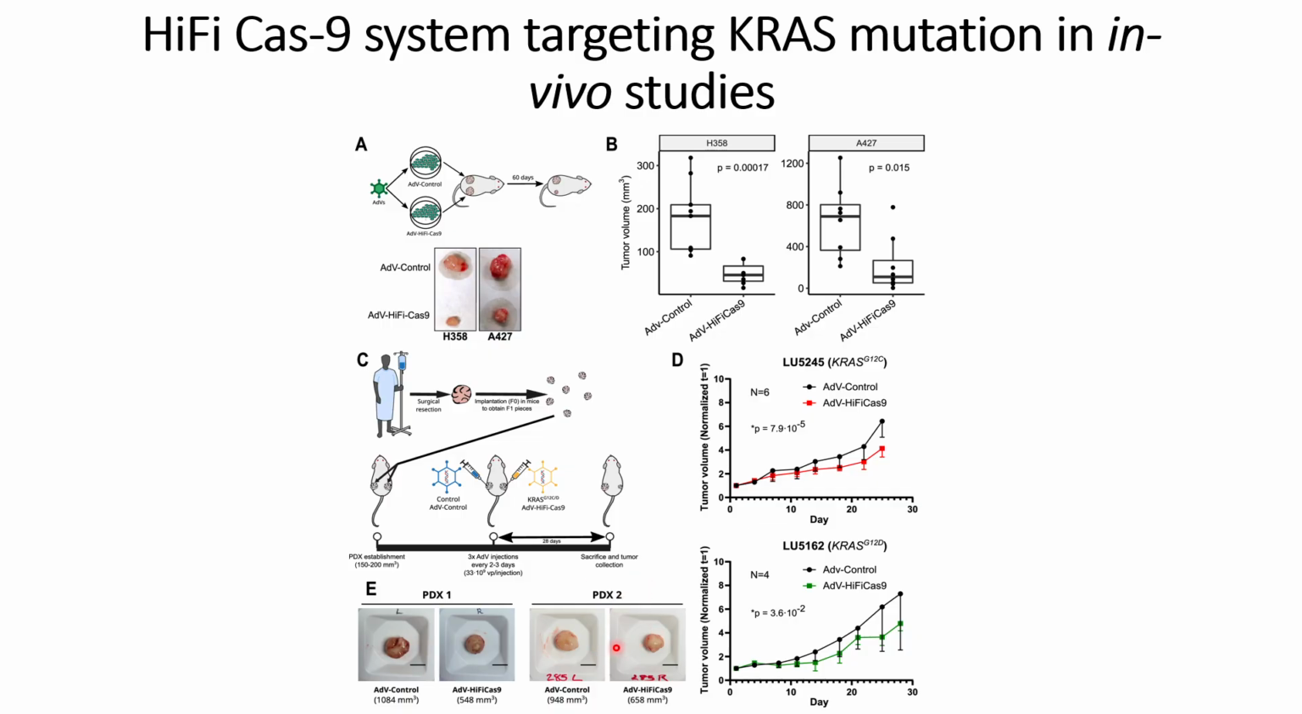And the results become quite evident when they did the quantification analysis, where we can see that even for these KRAS G12D mutations, when they use the adeno-associated virus without HiFi Cas9, the increase in the tumor volume is high compared to the case where they use adeno-associated virus with HiFi Cas9 system. So this further substantiates their previous findings from the in vitro studies, that the HiFi Cas9 system works well in the in vivo studies, and the results are similar to what they have seen in the in vitro studies.